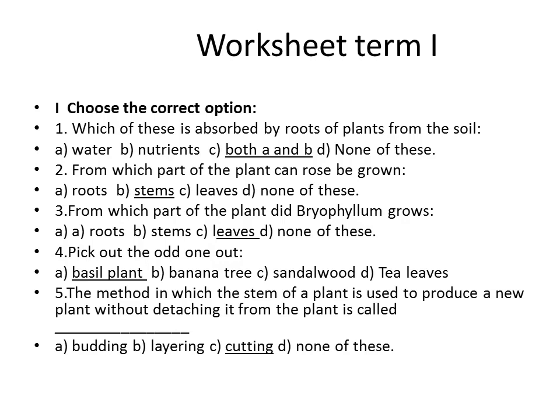Fifth question, the method in which the stem of the plant is used to produce a new plant without detaching it from the plant is called which method? Budding, layering or cutting method. It is said to be the layering method. Okay, everyone mark the answers there.